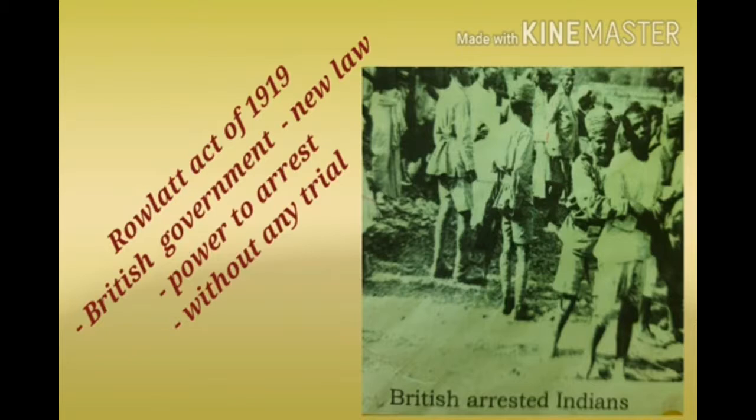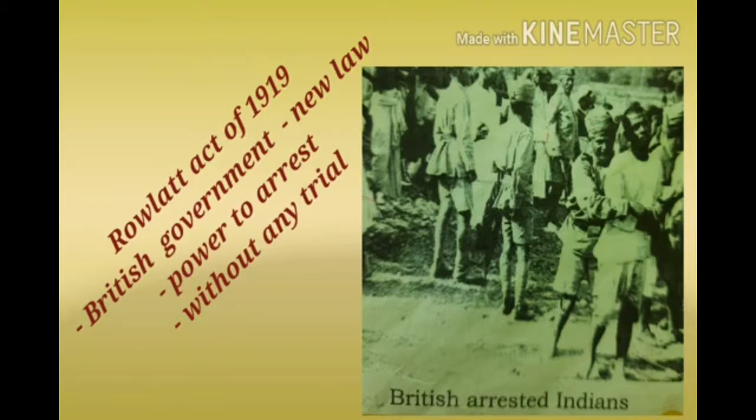Children, in the year 1919, the British government passed a new law called the Rowlatt Act. Under this act, the British had the power to arrest anybody and keep him in prison without any trial.